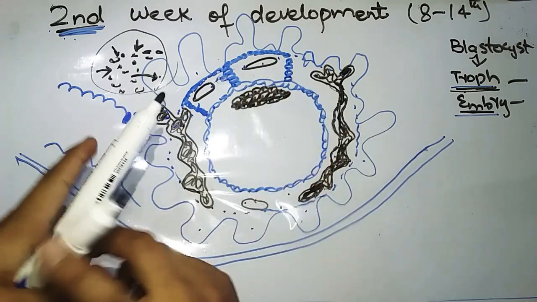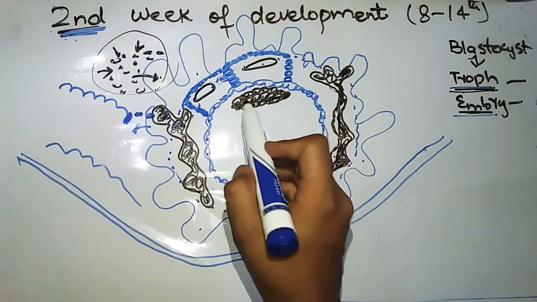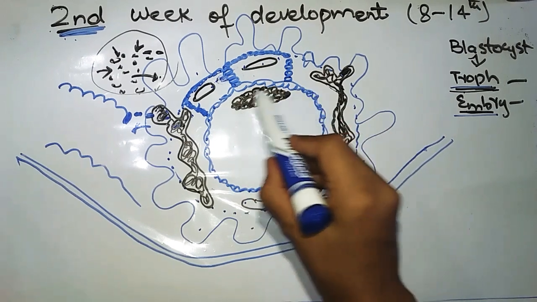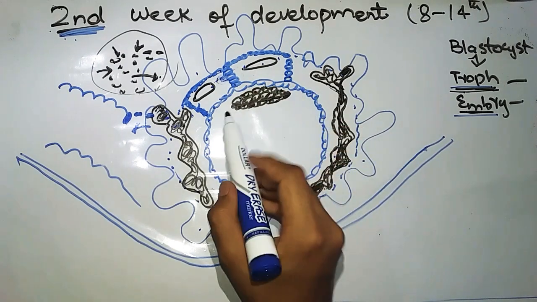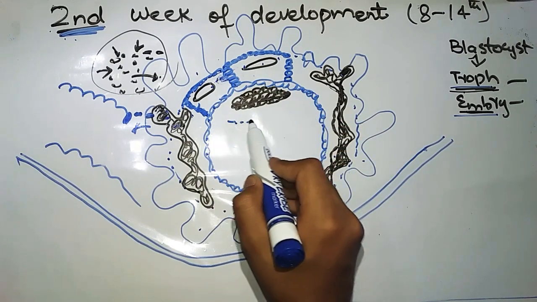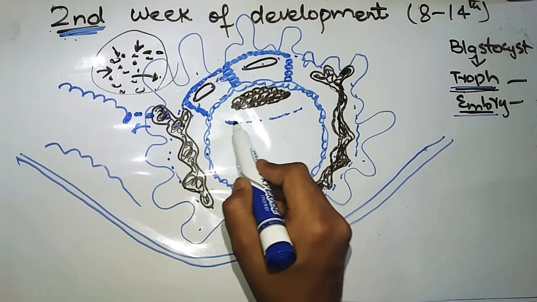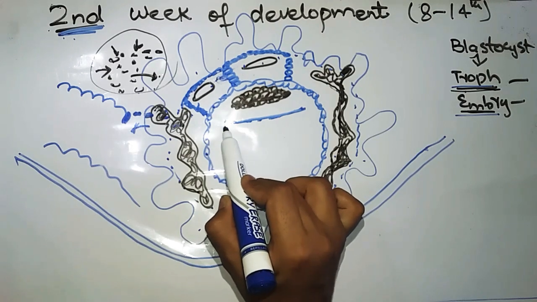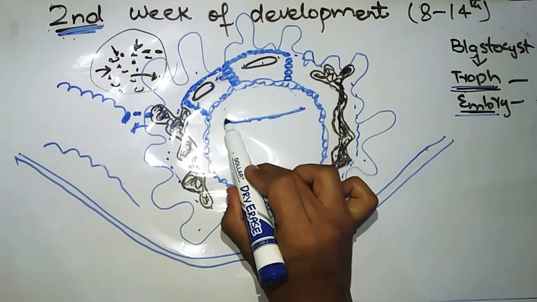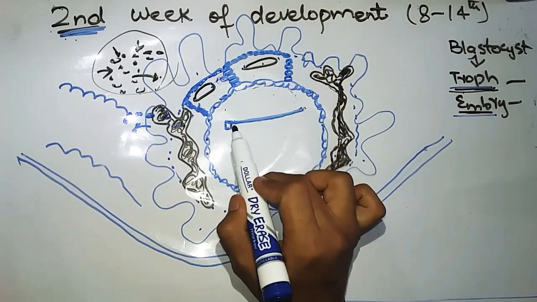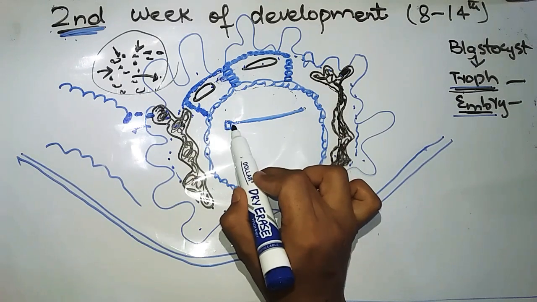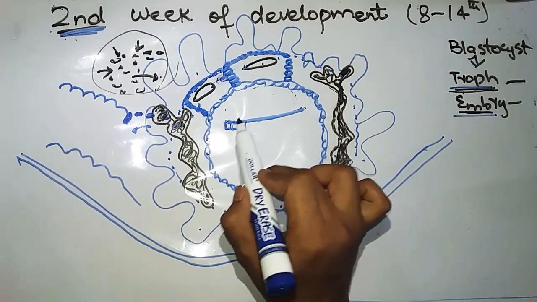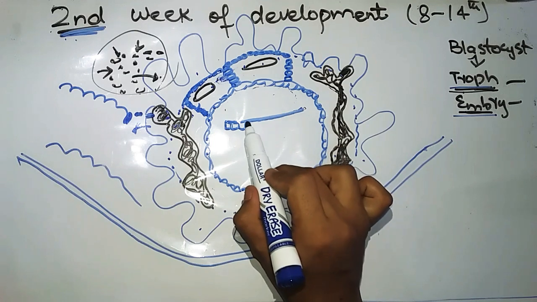But now in the second week, this mass will separate from the trophoblast and move downward, like it will come over here and form a double layer of cells, the bilaminar embryonic disc. The bilaminar embryonic disc consists of epiblast and hypoblast.